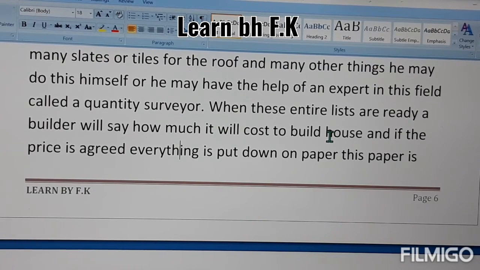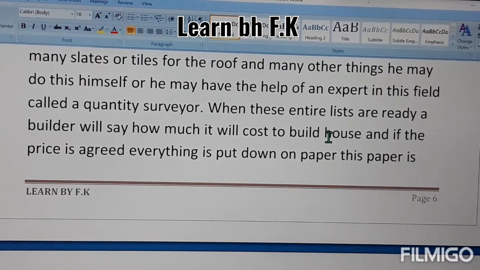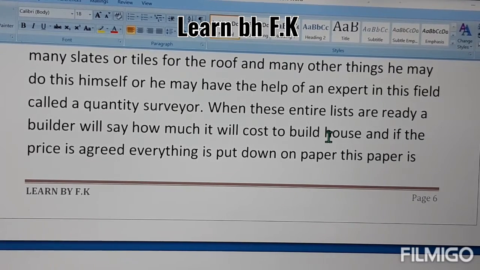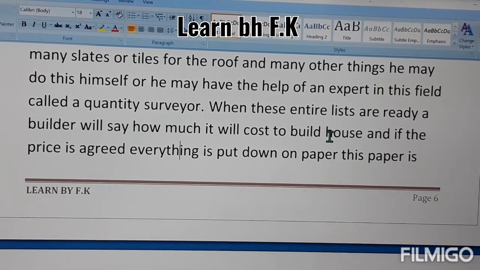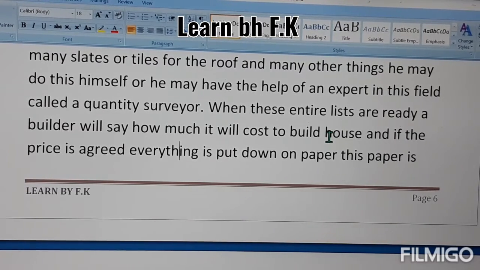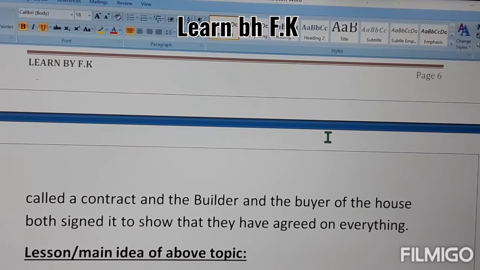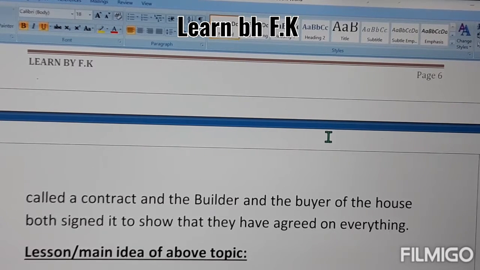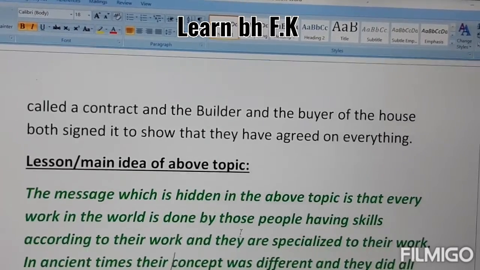If both the buyer, the owner of the house, and the builder agree on that, they will write all the things down on paper, and that is called a contract, and the builder and the buyer of the house both sign it to show that they have agreed on everything.